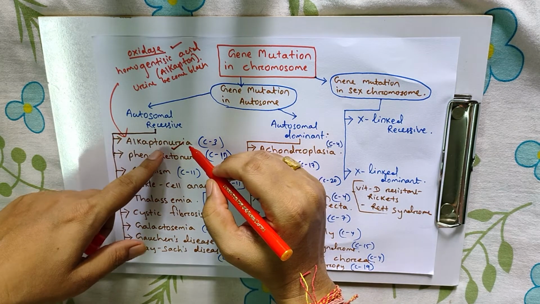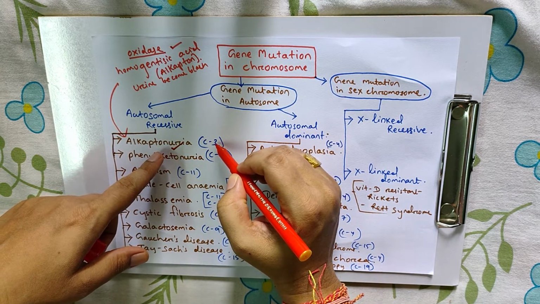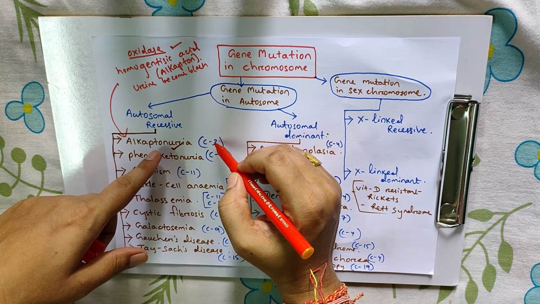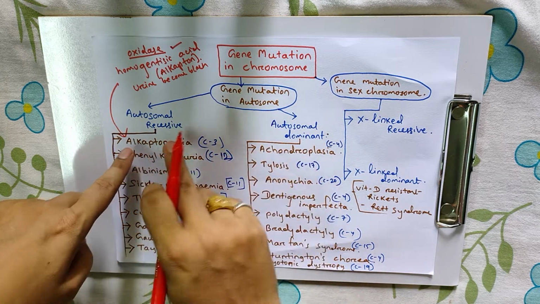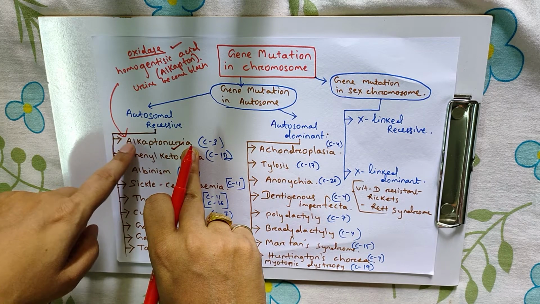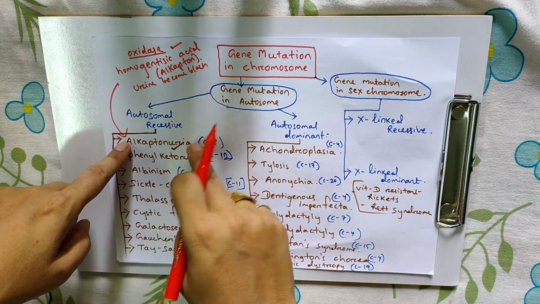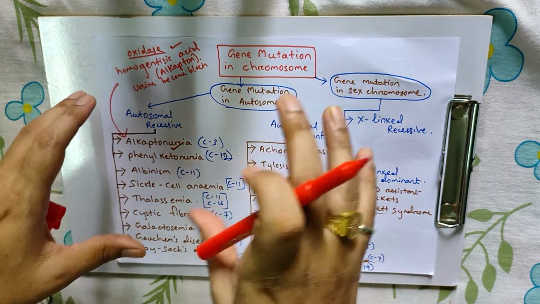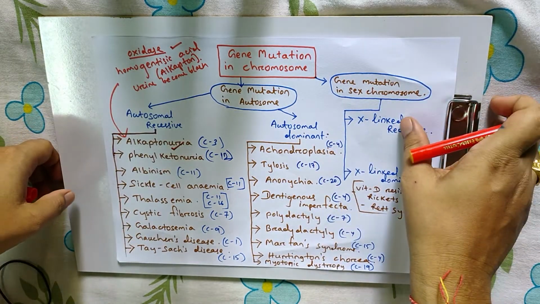Here the gene present in chromosome number 3 becomes mutated, which leads to alkaptonuria. And here the level of alkapton increases within the body and affects different body parts.